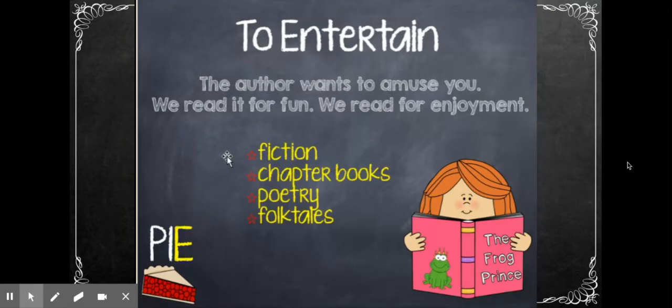The E in pi is to entertain. The author wants to amuse you with something that you read for fun or enjoyment. These are the things that we like to read the most. These things are fiction. They're usually chapter books or picture books, like the cartoon of the Frog Prince. Poetry and folk tales are meant to entertain you. Things that you read for fun. The E in pi is entertain.